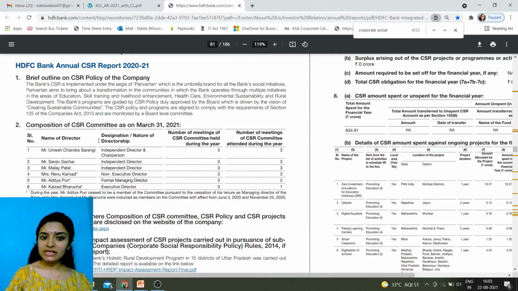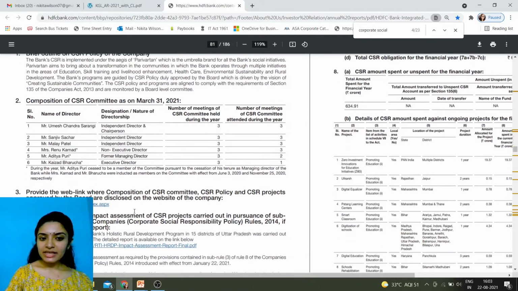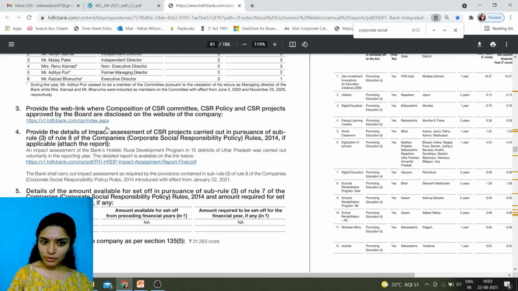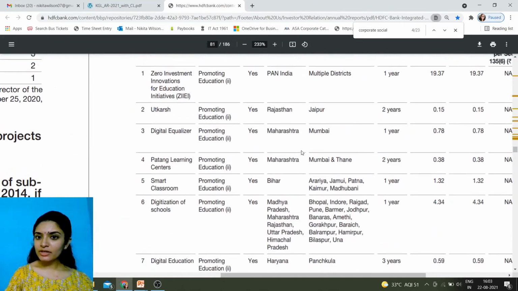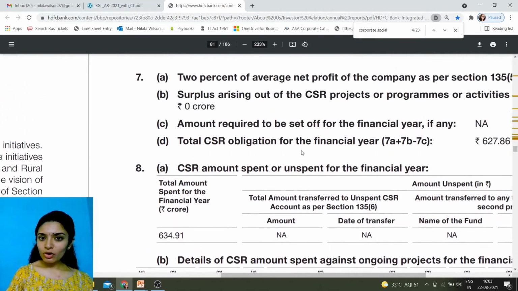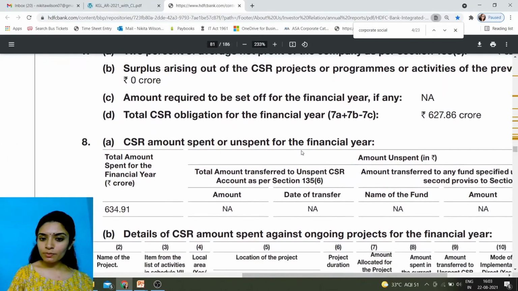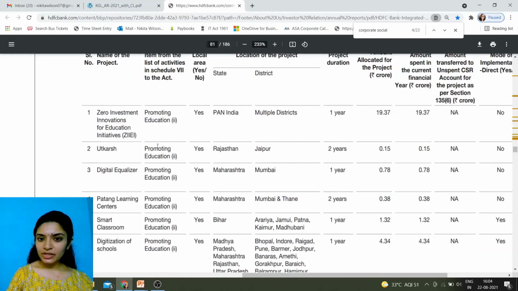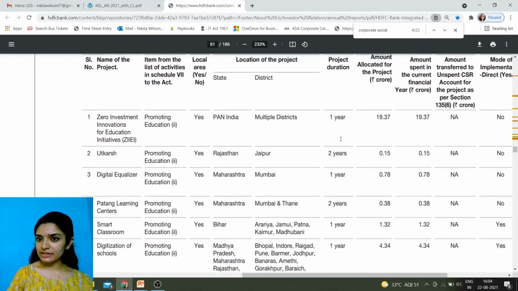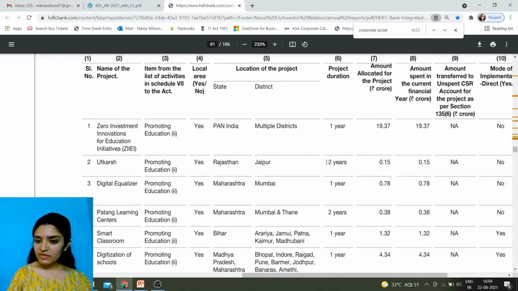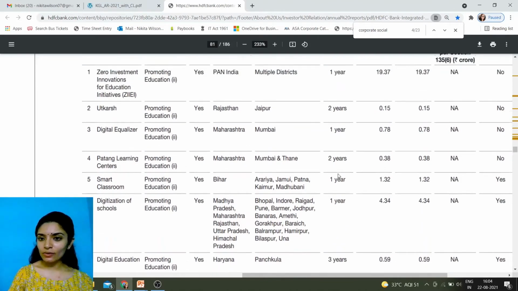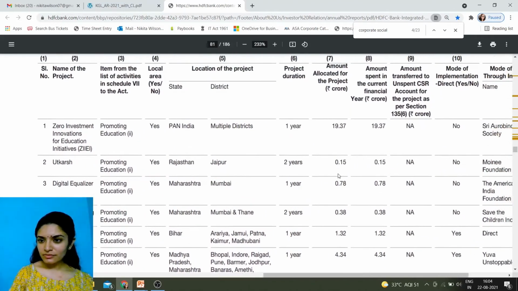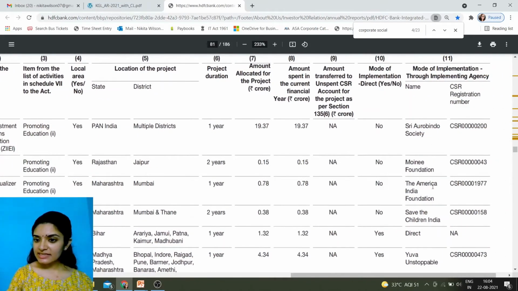What is the CSR policy? The committee, who forms part of the committee? Then the list of activities they have contributed towards, impact assessment. If you come to the right side over here, you can look at the amount spent. What is the amount that has been spent? Towards what all projects? Mostly it is promoting education across India, in various districts across India. What is the project duration? Look at this. Some of these are 2 years, 3 years, and all of that. If you see 2 years, all of these are ongoing projects. Okay. Then the amount he has to spend, through which agencies has he implemented his CSR policy, their registration numbers, everything is given.